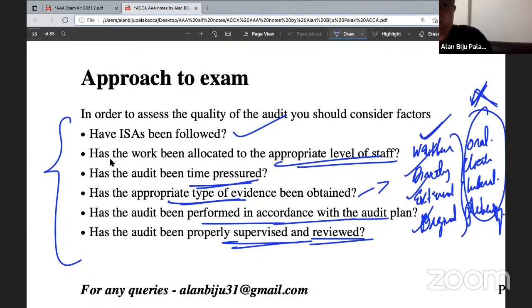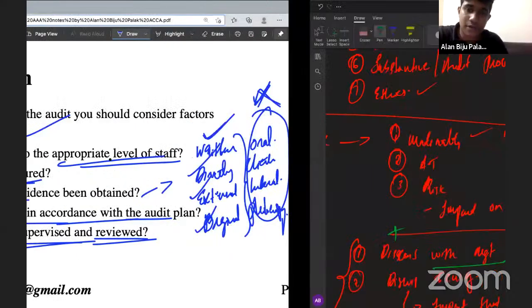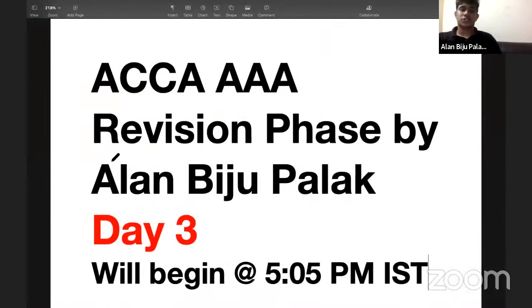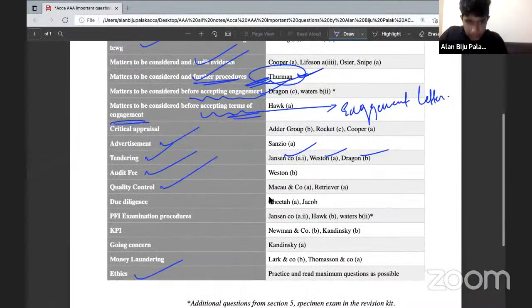So what will be the factors to consider for quality control? First of all, we need to check whether the ISAs are followed, whether the work is being provided to appropriate level of staff members, whether the audit is time pressured, whether adequate types of evidence are obtained, whether the audit is performed in accordance with the audit plan, and whether it is properly supervised and reviewed. So these are the factors we need to consider. Once you have gone through this point, please do the question of Retriever Group or Mako and Company. We have already practiced both of these questions, but still one more time, please go through that.